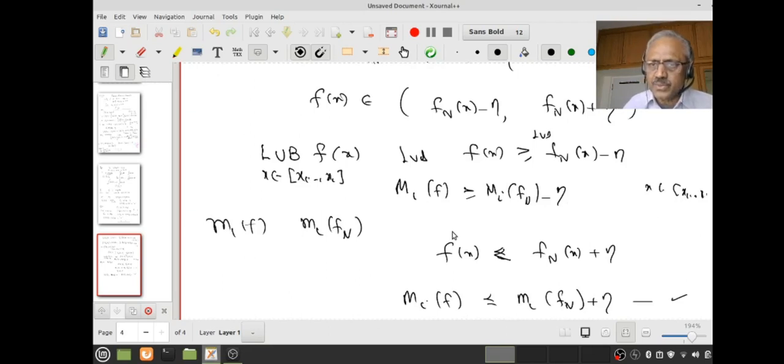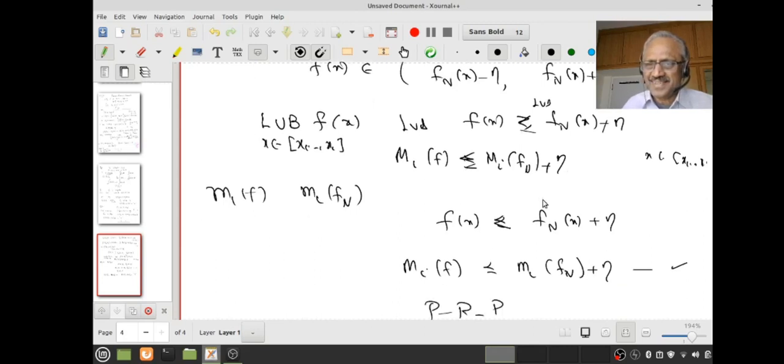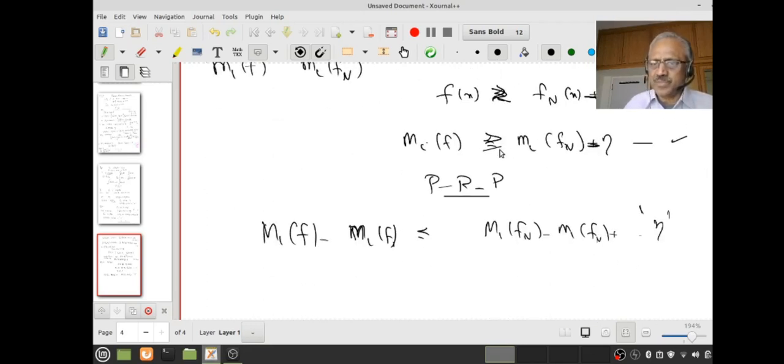So what I should do is, this is less than or equal to f_n plus eta. You understand that? Therefore less than or equal to M_i of f_n plus eta. You follow that? And similarly, f(x) is greater than this, therefore m_i of f is greater than this, therefore minus m_i will be less than. Are you following? Now you see that?